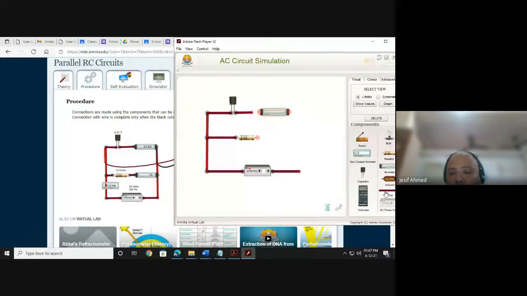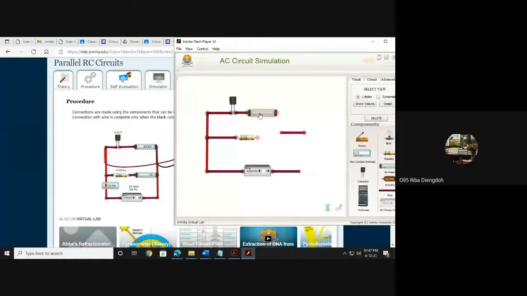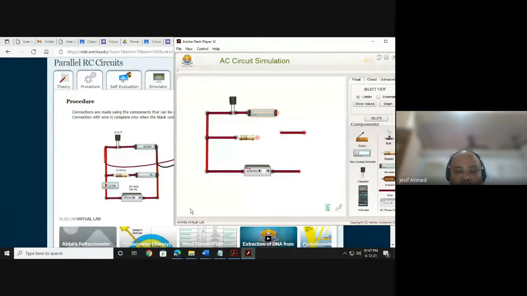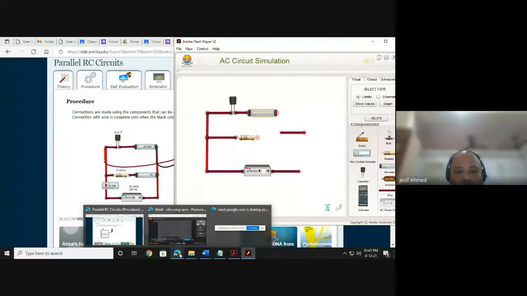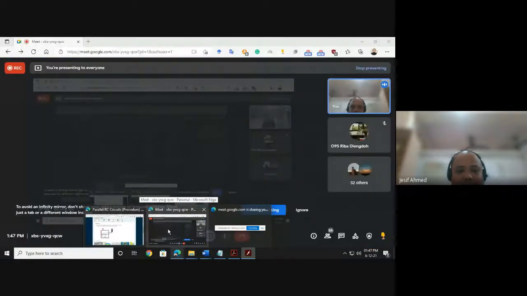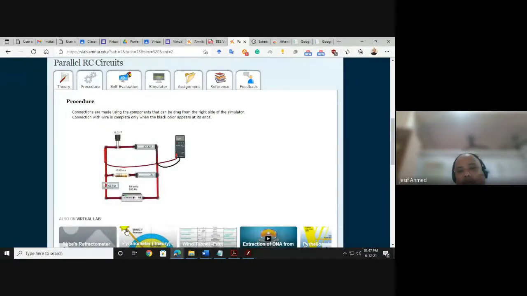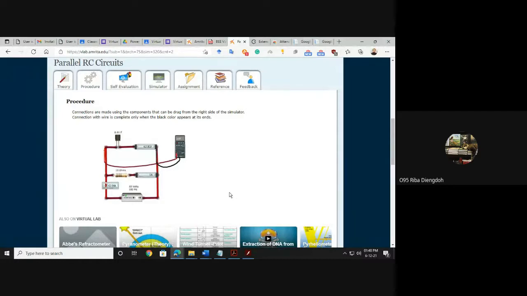Is my screen visible properly, students? Yes. Sir, it's not visible to some. If others can see, that means they are having slow network issues. Okay, sir. Thank you. Okay.